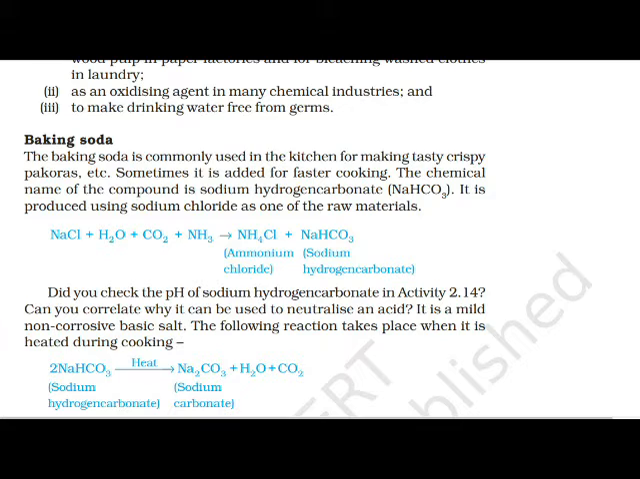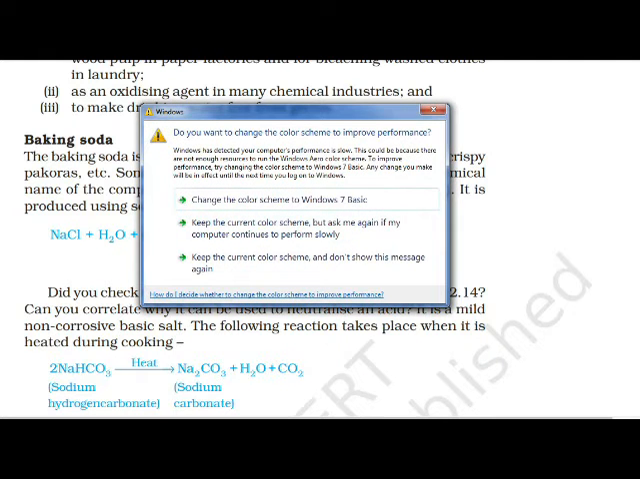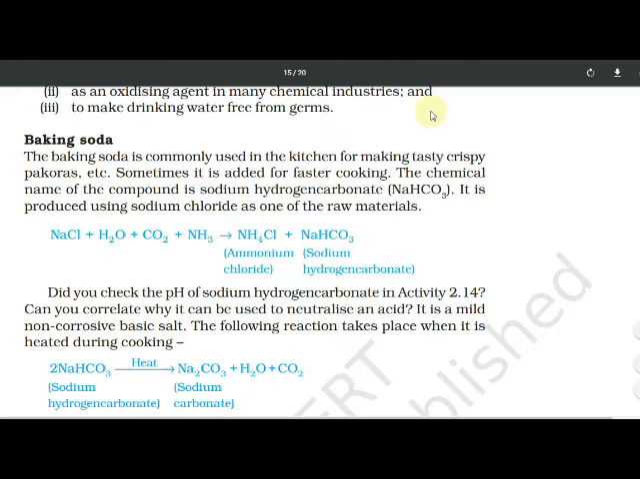So the following reaction takes place when it is heated during cooking. When we add it to make the food tasty and crispy, your mother uses baking soda, yes or no? When it is heated in the food, sodium carbonate, water and carbon dioxide are formed, and due to this carbon dioxide, the food becomes fluffy, tasty and crispy. Understood?